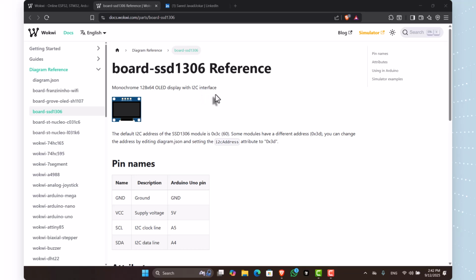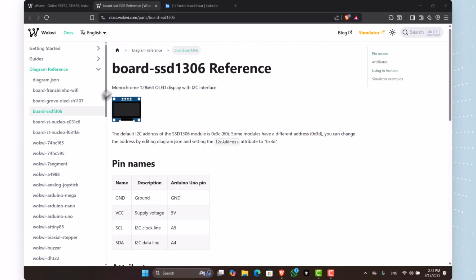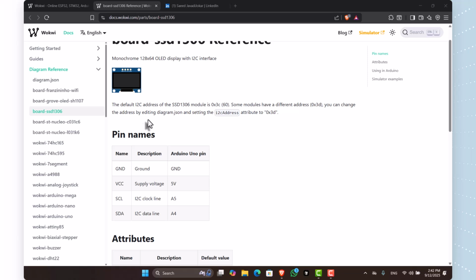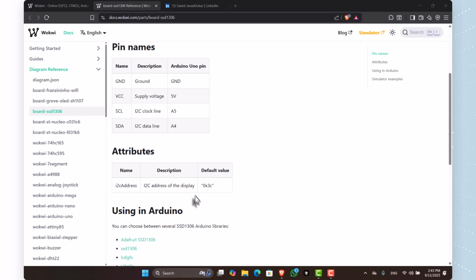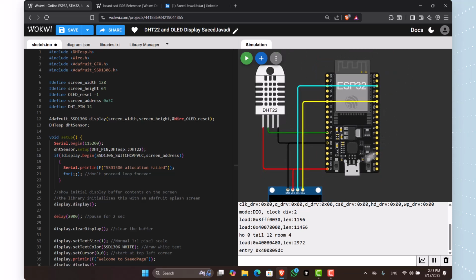with an I2C interface and connection. The connection of this OLED display module is very easy. It's like this: GND to GND, VCC to 5V, and SCL and SDA each to one of the pins. It's very important to know which pin you used in your project. Today I use SCL to pin 22 and SDA to pin 21.